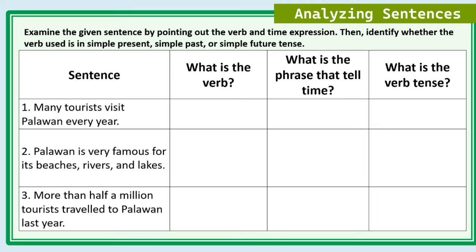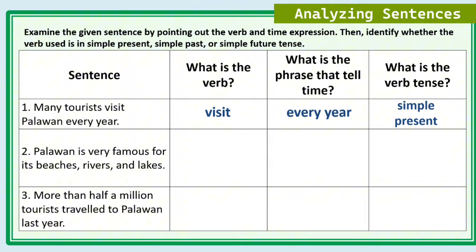Example, sentence number 1. Many tourists visit Palawan every year. What is the verb? The verb used in this sentence is visit. What is the phrase that tells time, or the time expression? We have here every year. What is the verb tense? So, with every year as the time expression, and the verb visit, the tense is simple present.